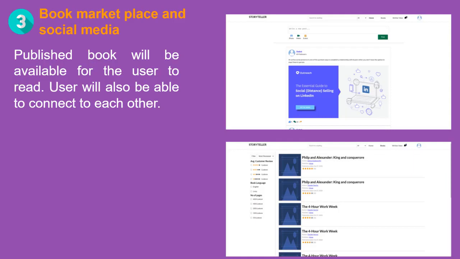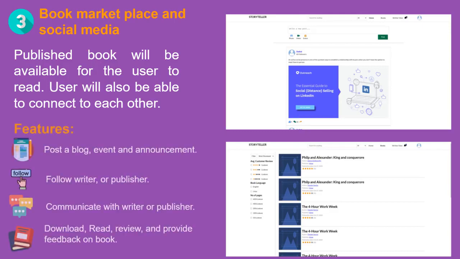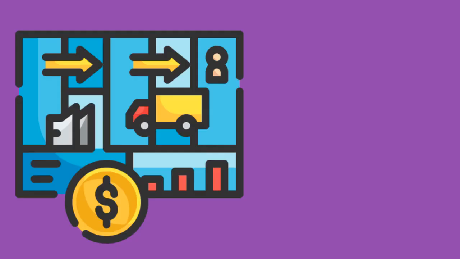Once the book is published, it needs to be available for the reader. And the Book Marketplace will do this. It's not only a Book Marketplace, but also a social media. Social media will help the user to be engaged. Some of the features include publishing posts, blogs, events and announcements, following writers or publishers, communicating with writers or publishers, and downloading, reading, reviewing, and providing feedback on books.